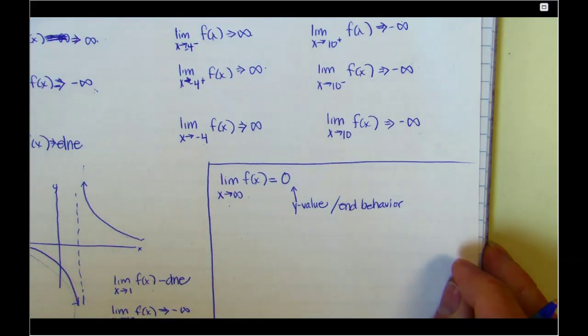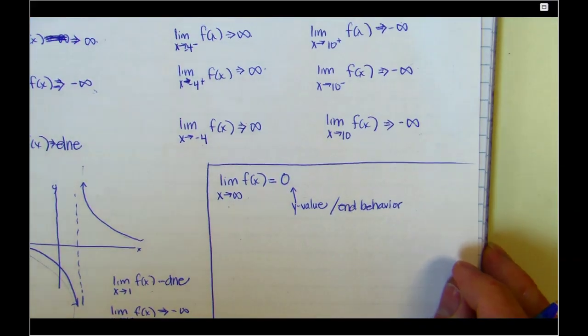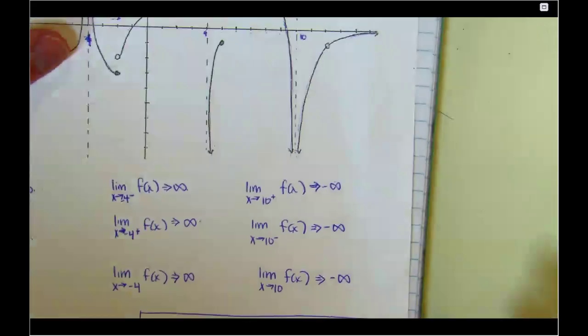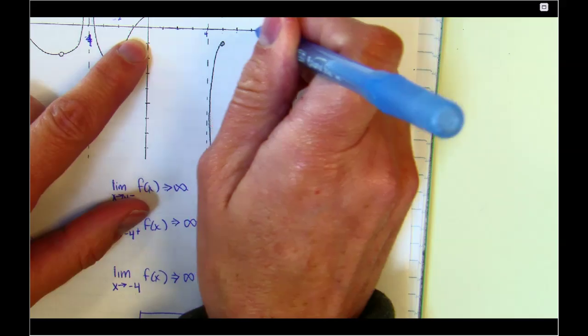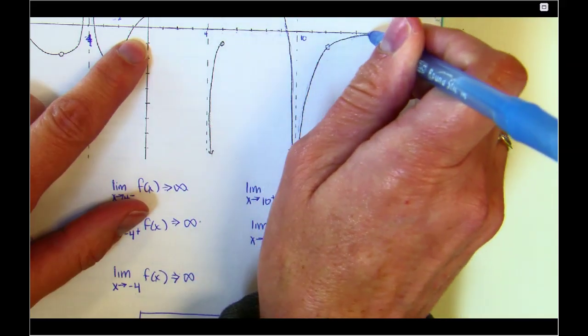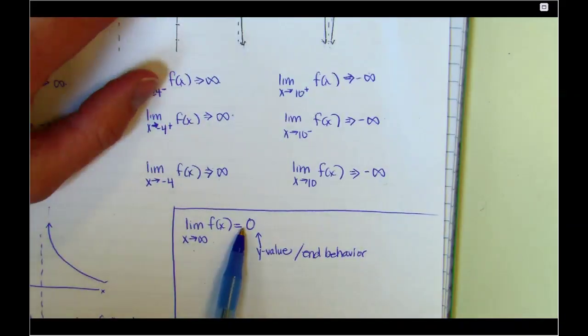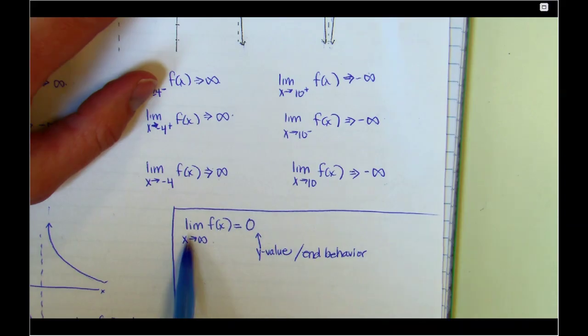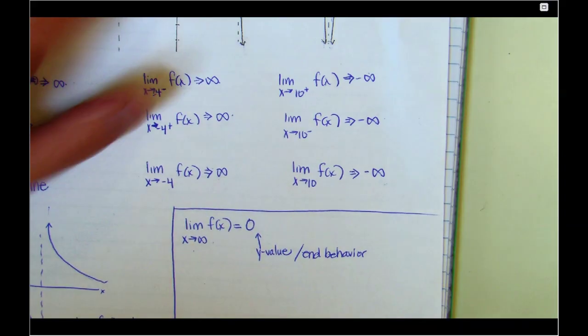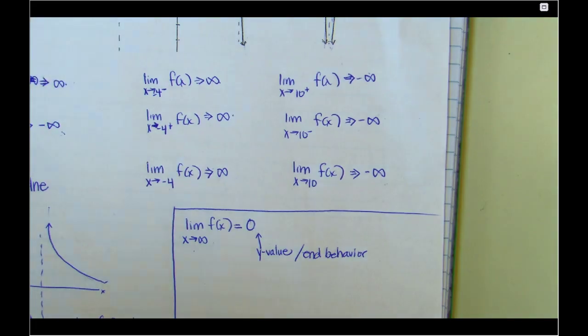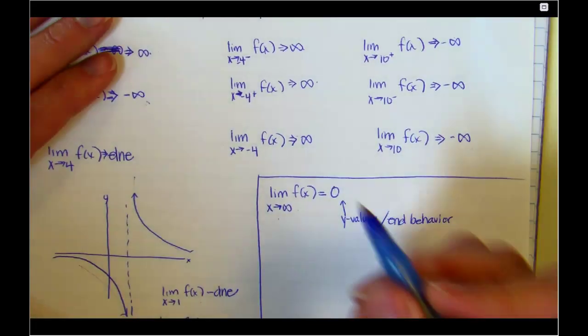That's all about limits, right? Limit doesn't have to be equal. It's just how it's behaving close to that. So this guy, we talked about horizontal asymptotes way back in chapter 2. This is a horizontal asymptote at 0, but we define a horizontal asymptote actually as having a limit in it. So the definition of a horizontal asymptote is that its limit as x approaches infinity is that number. It's the definition of a horizontal asymptote.